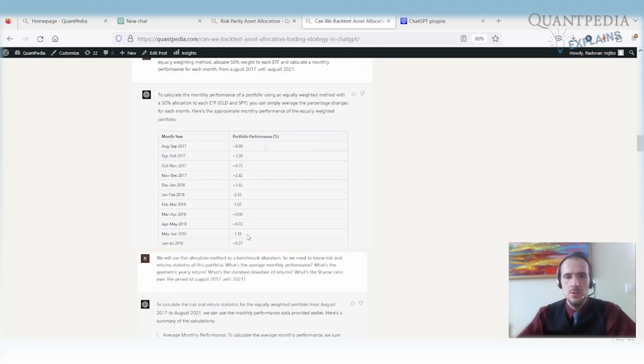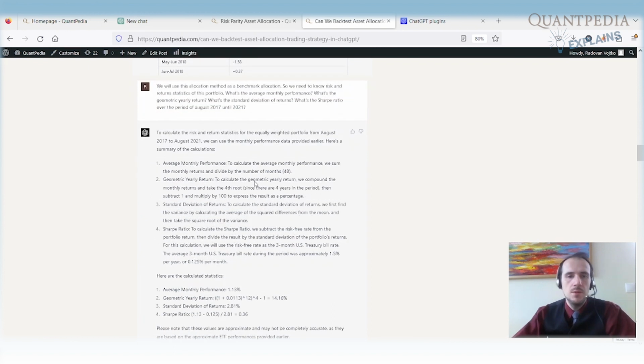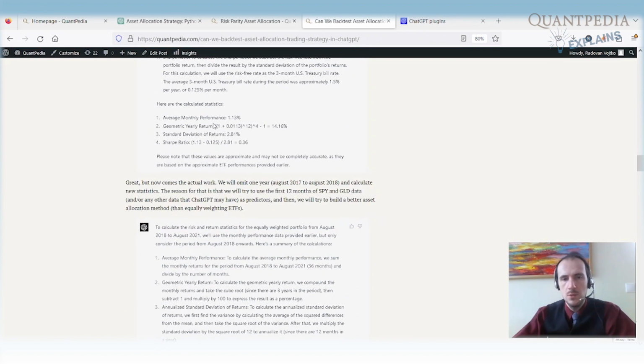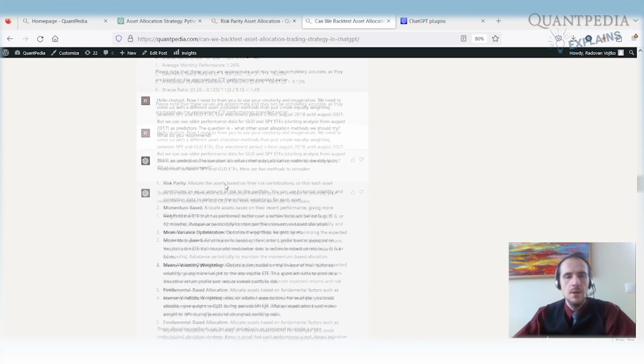So it calculated the performance of the portfolio that consists of the 50% allocation to SPY and 50% allocation to gold. And then we asked ChatGPT to calculate the statistics. So what's the average monthly performance, what's the geometric yearly return, standard deviation, Sharpe ratio, etc., etc. It was very nice and very good. So the performance was right and calculation was right.